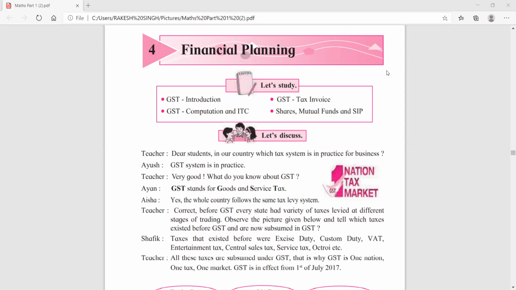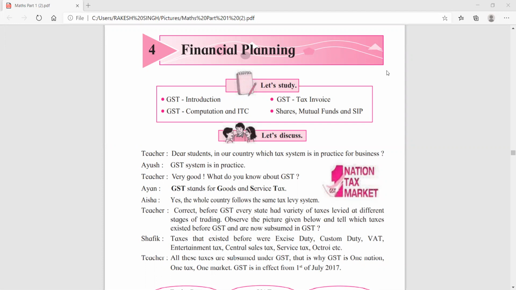Children, last year in ninth standard you have done income tax, means how to calculate income tax. This year in 10th standard you are going to calculate GST.